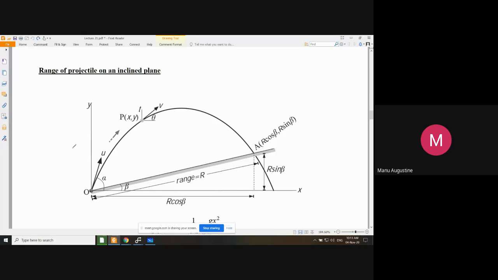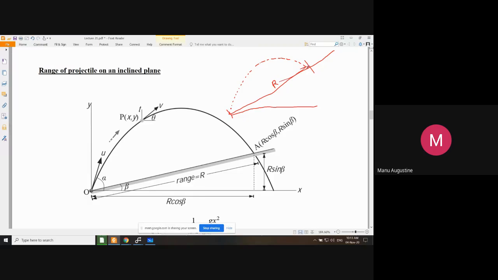Now, we come to a special case of projectile motion where you are standing on an inclined plane, a very long inclined plane, and you throw the projectile upwards so that it travels and eventually falls here. And now what we are interested to know is what is the range of a projectile if I throw it on an inclined plane. So this is the range.